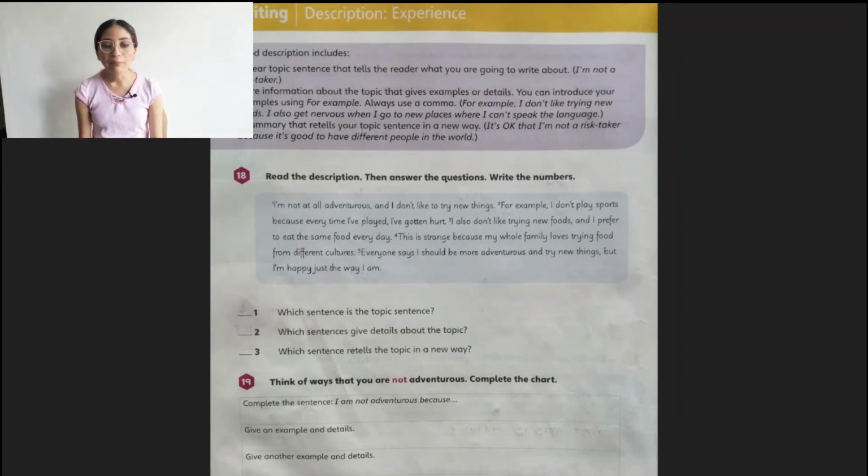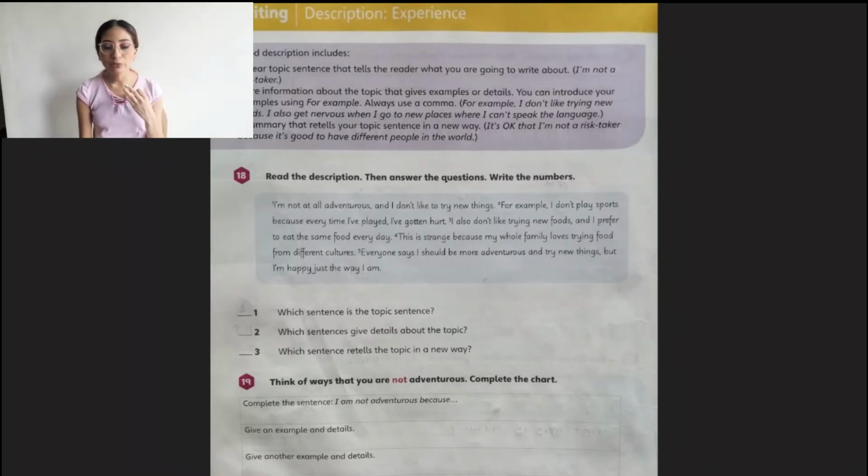It says, I'm not at all adventurous and I don't like to try new things. For example, I don't play sports because every time I play, I've gotten hurt. I also don't like trying new foods, and I prefer to eat the same food every day. This is strange because my whole family loves trying new food from different cultures. Everyone says I should be more adventurous and try new things, but I'm happy just the way I am.